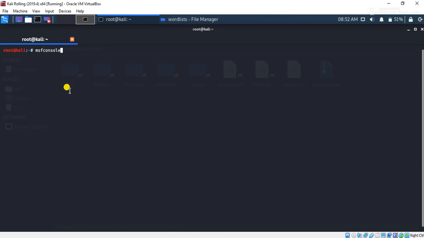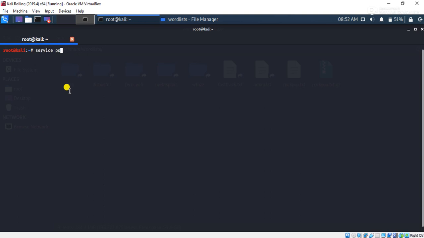There is another version called Armitage, which is a GUI version of this Metasploit framework. If you want, you can use the Metasploit framework in a GUI tool. You can use Armitage.